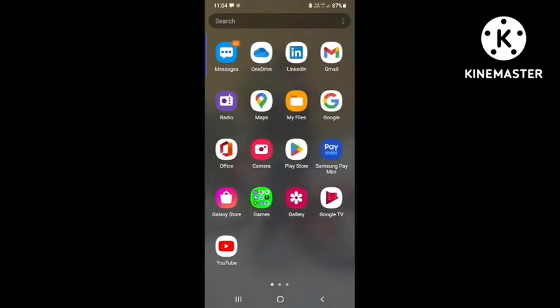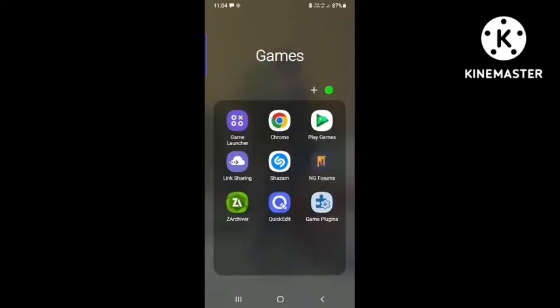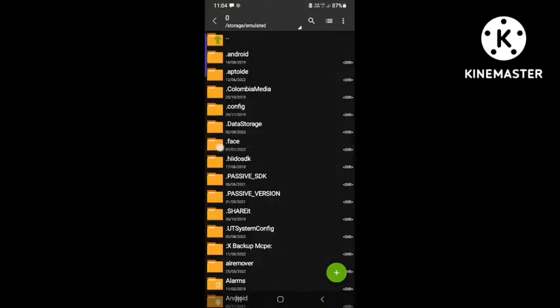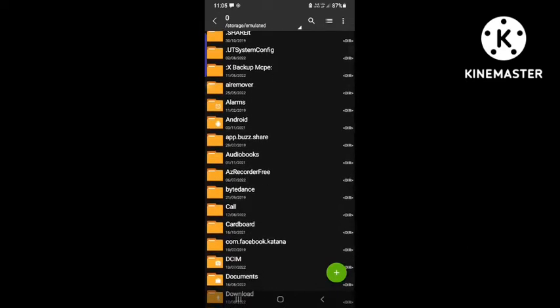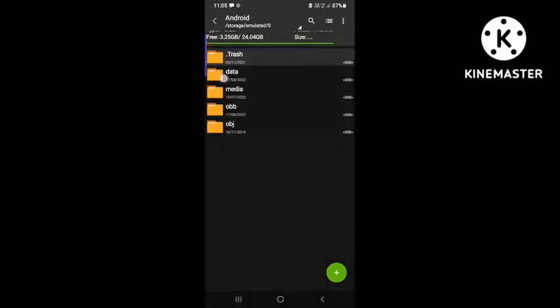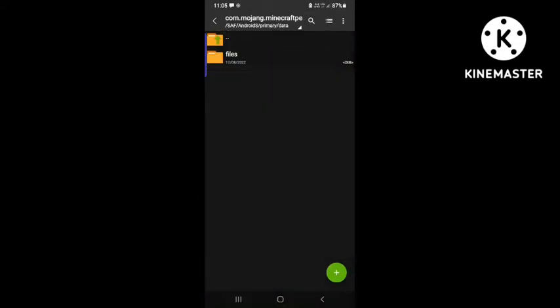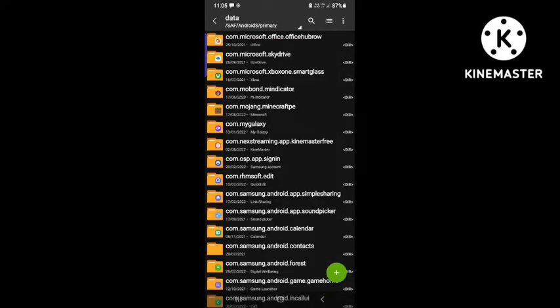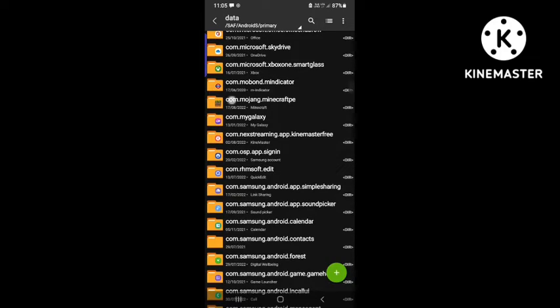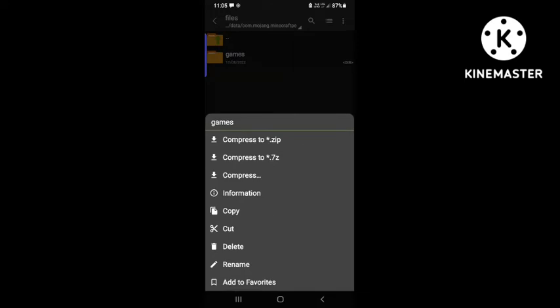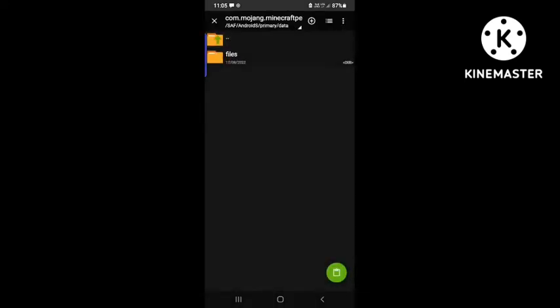Okay, so then go to the archiver, then go to Android. Where is Android? Here it is. Then data, then convert modem, then files, then games, then games. If you see this Mojang, then files, games, copy it. Okay, copy it, then